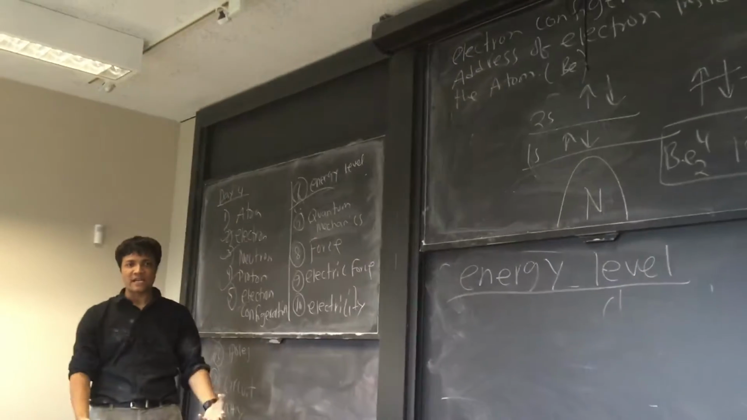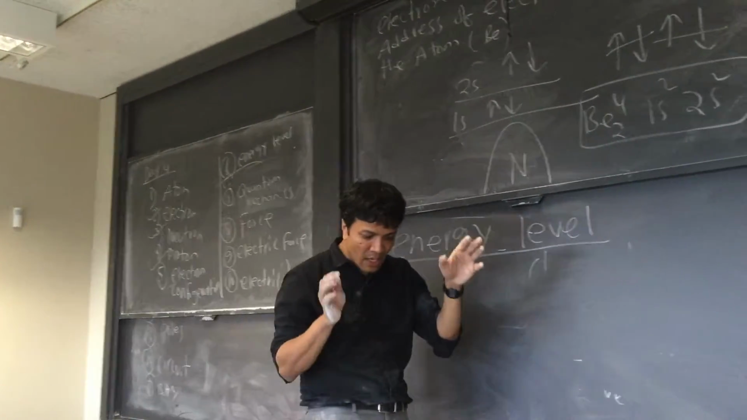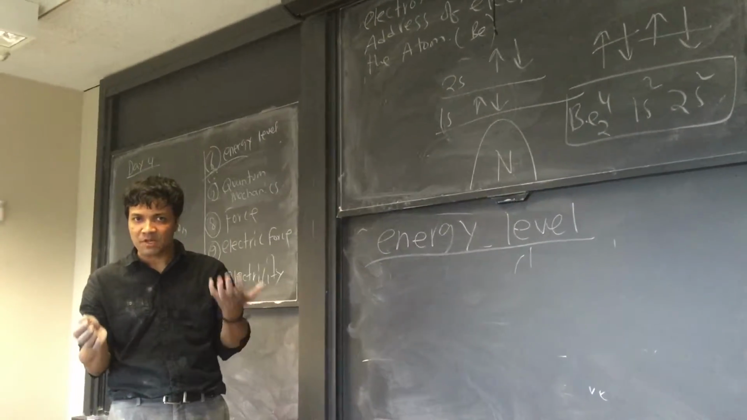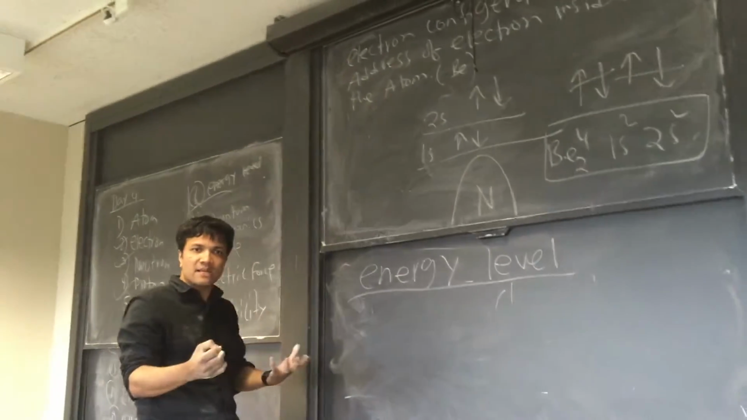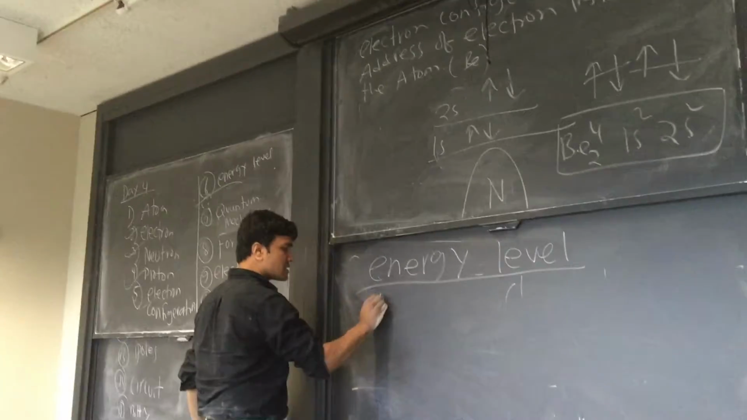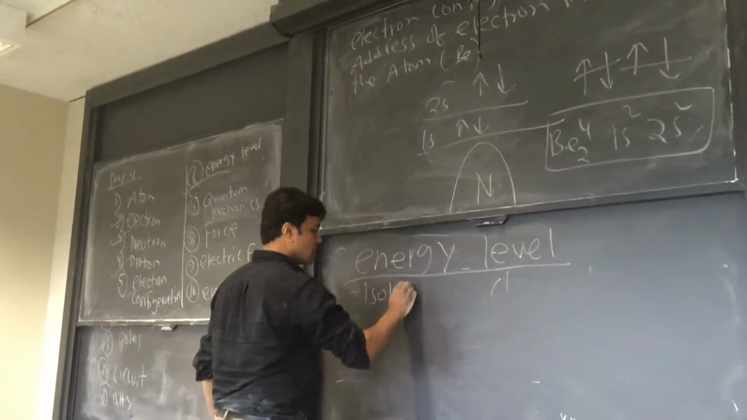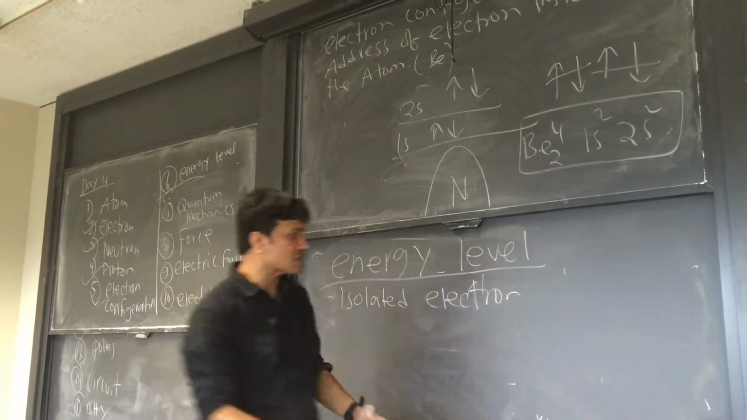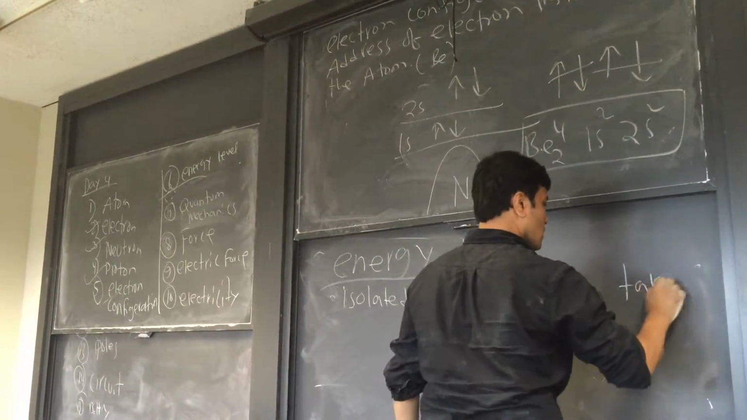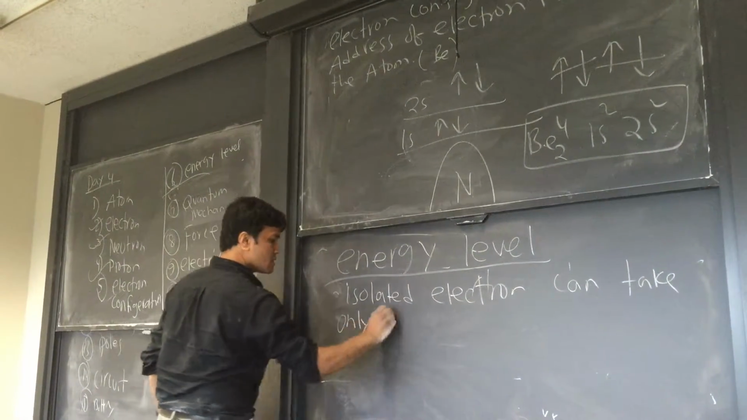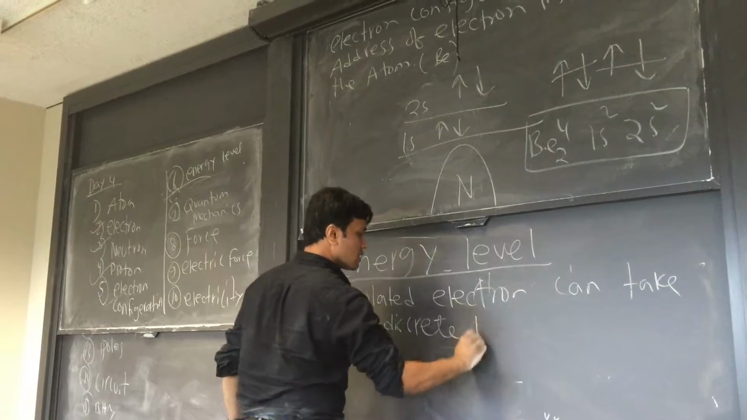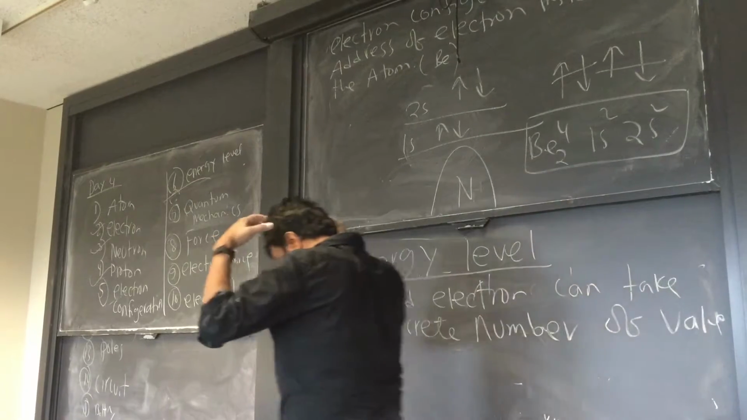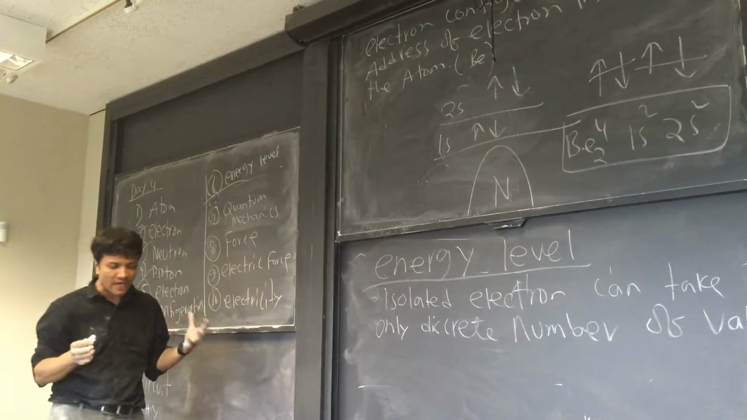Energy level: an isolated electron. Keep in mind that unlike charges attract, but charges can be isolated. An isolated electron is nothing but a negatively charged particle. An isolated electron can take only a discrete number of values.